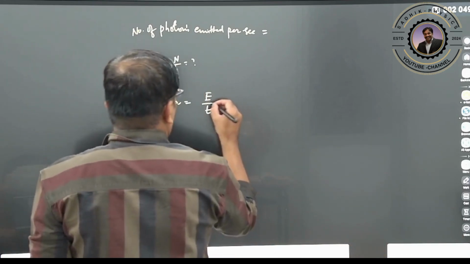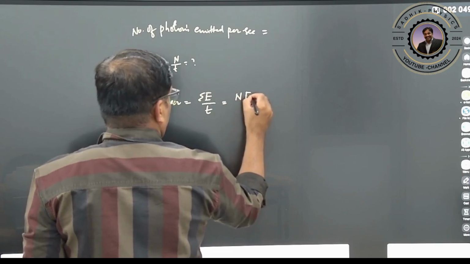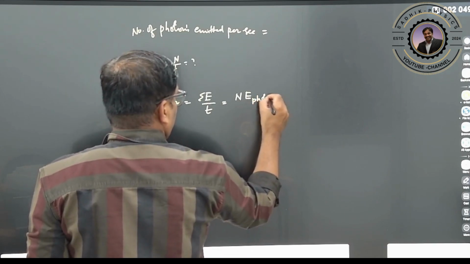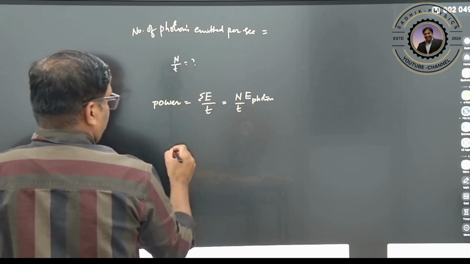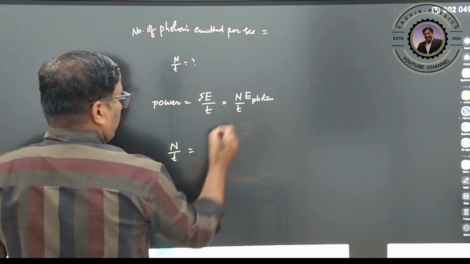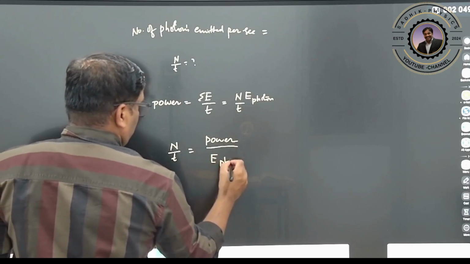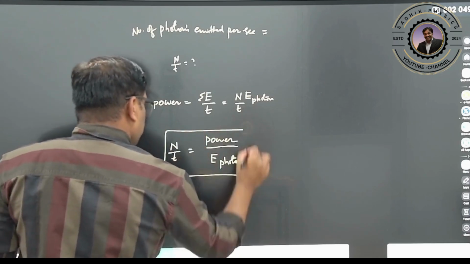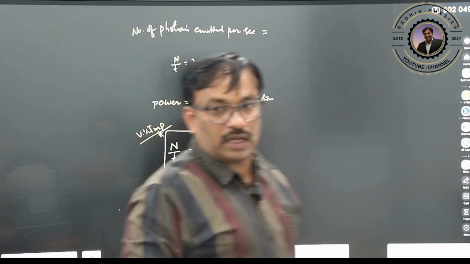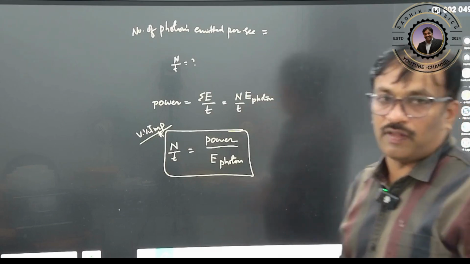So you can rewrite it: total energy means number of photons into energy of the photon, divided by time. Therefore, N by T can be written as number of photons emitted per second or number of photons received per second. It is power divided by energy of the photon. So this is the important formula. Most of the times the questions are coming in the NEET and IIT-JEE. Every time the question is coming from this formula only. Therefore, power by energy of the photon.